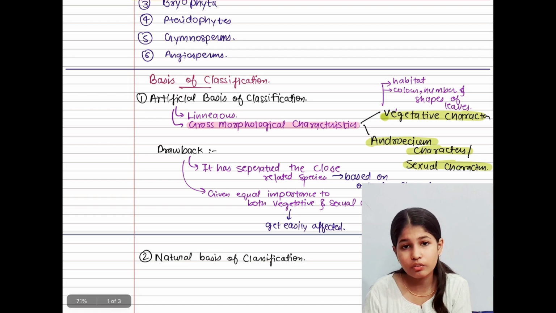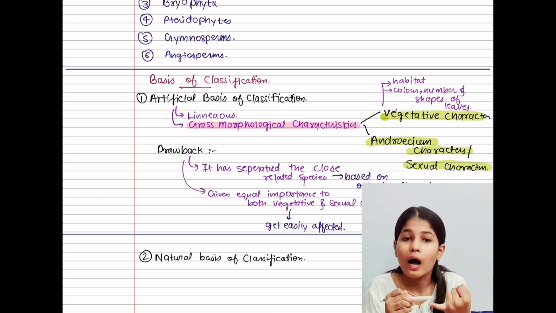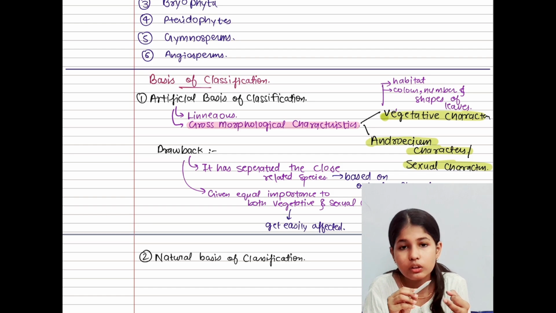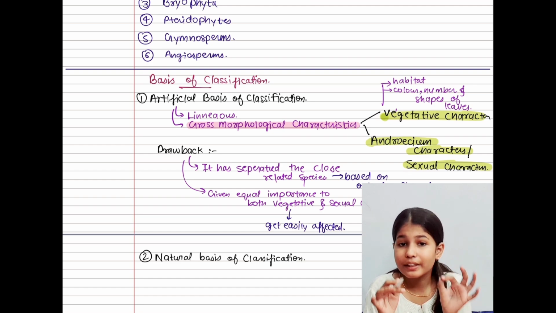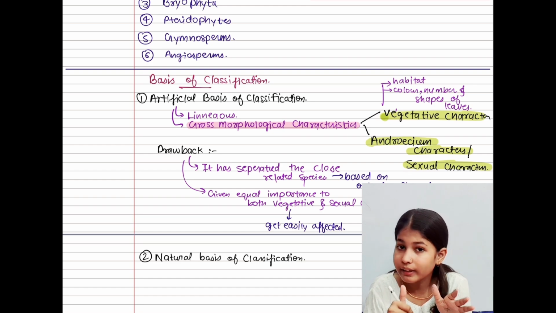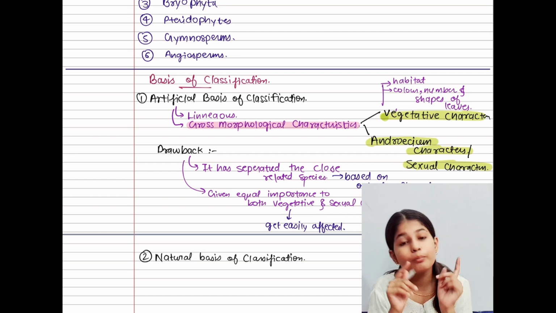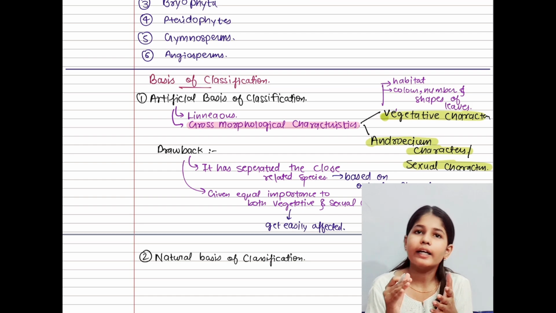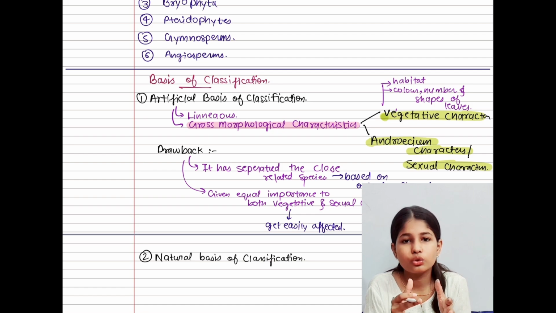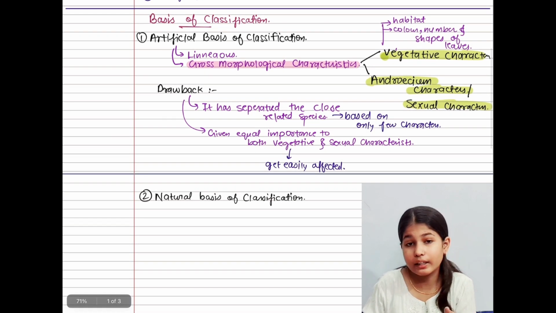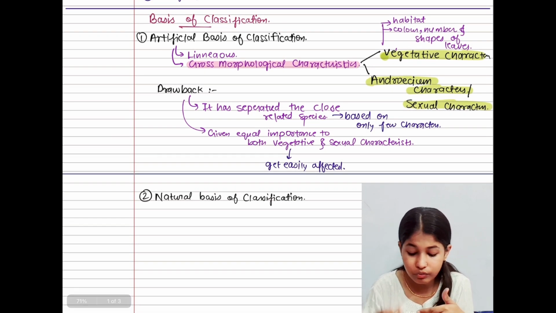Even in basis of classification, we are going to talk about artificial basis of classification, natural basis of classification, phylogenetic classification, numerical taxonomy, cytotaxonomy, and chemotaxonomy. Total 6 bases of classification we are going to understand. Okay, but one more thing I want to say, it will be important for you to understand it, so that you can relate it with yourself even more.